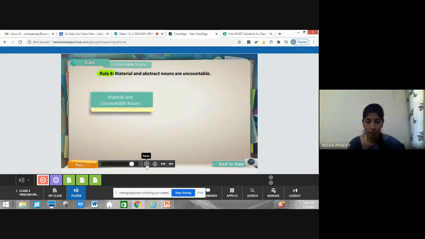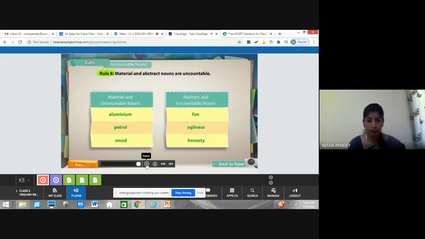Here are some examples of material nouns and abstract nouns that are uncountable. See here some examples of material nouns: aluminium, petrol, wood. Now abstract nouns: fun, ugliness, honesty, bravery, happiness, excitement, and many more, right? We have already discussed these. So a few examples are given here.